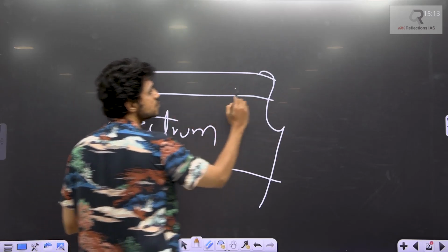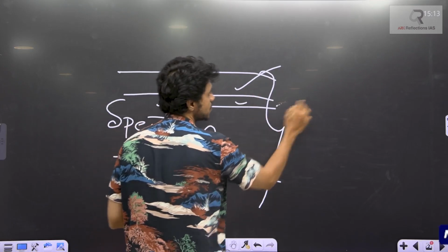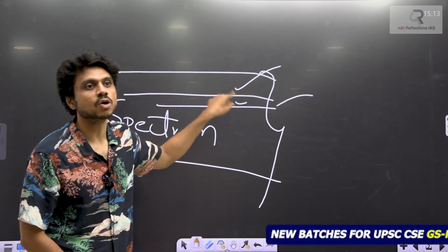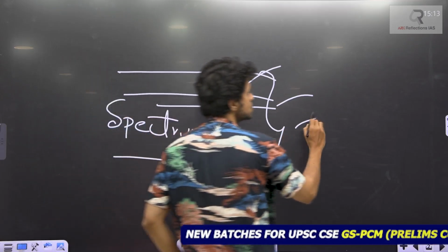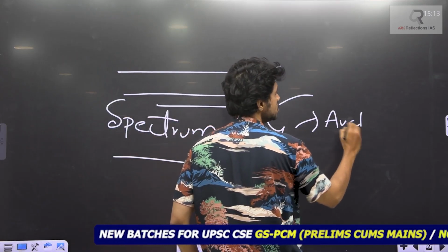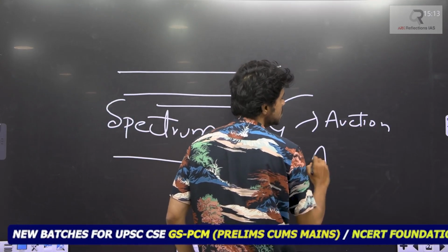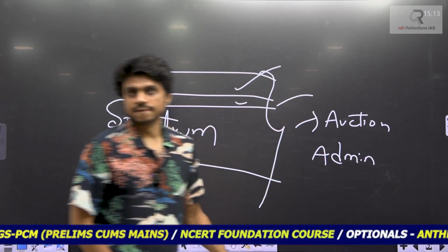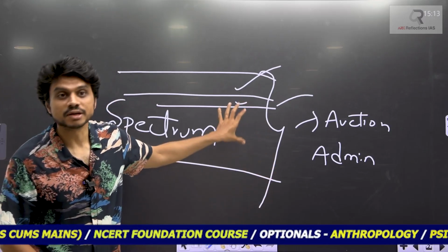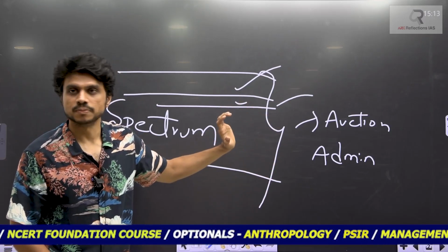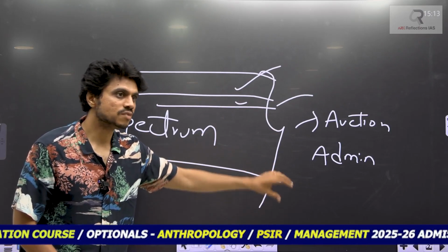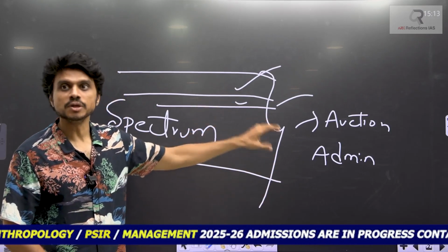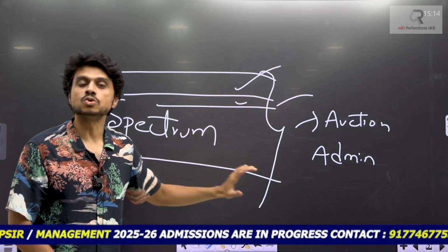So that such disturbances do not happen, they keep it for sale. This frequency is for this purpose, and that frequency is for that purpose. Those things have to be purchased, and they are very, very costly. The purchase happens through either an auction or an administrative mechanism. So far clear? So the spectrum will be kept for purchase. Whoever is doing this communication will purchase this spectrum from the government, because this is a property that is owned by the government.